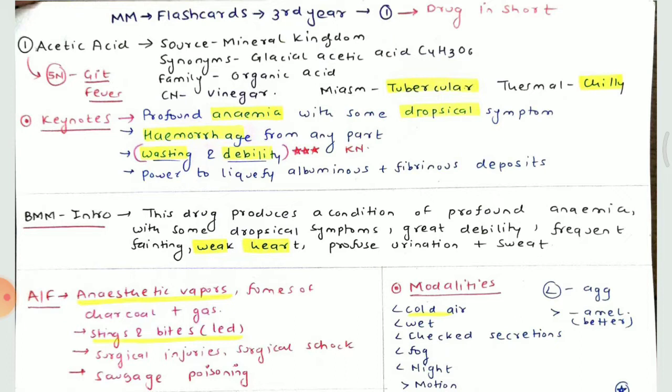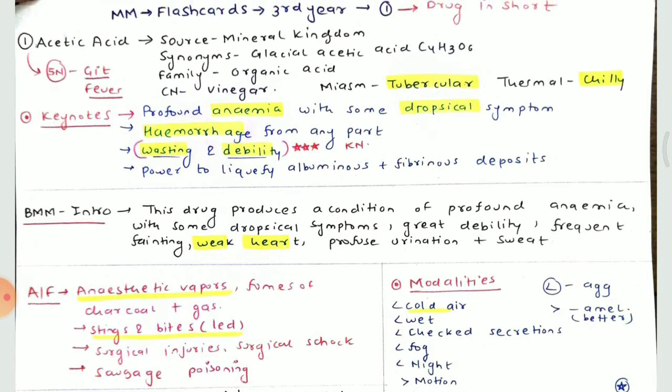So, today I've decided to start a new series of Materia Medica third year remedies with their flashcards, which will help you all to revise the drug very quickly and cover the Materia Medica portion for revision very fast, right? So I've tried to compile this flashcard wherein I've included all the preliminary data and everything important to be remembered, from modalities, the introduction, its keynotes, and some of its characteristic symptoms. This will help you to revise the drugs properly before your examinations. So we'll begin with it, right?